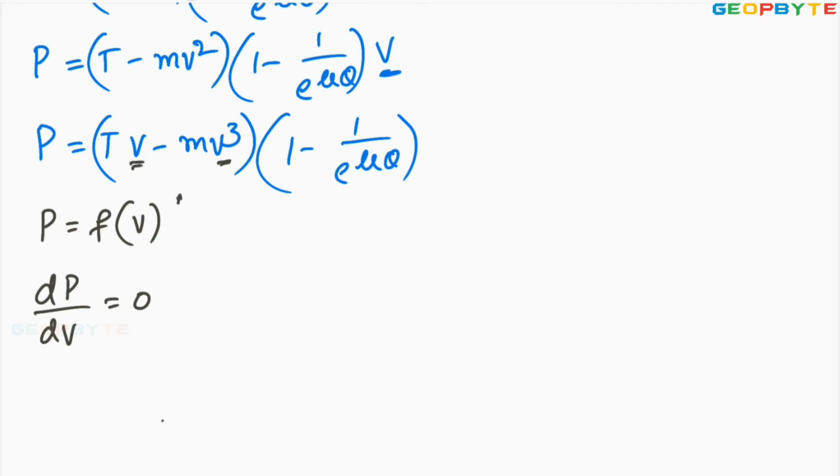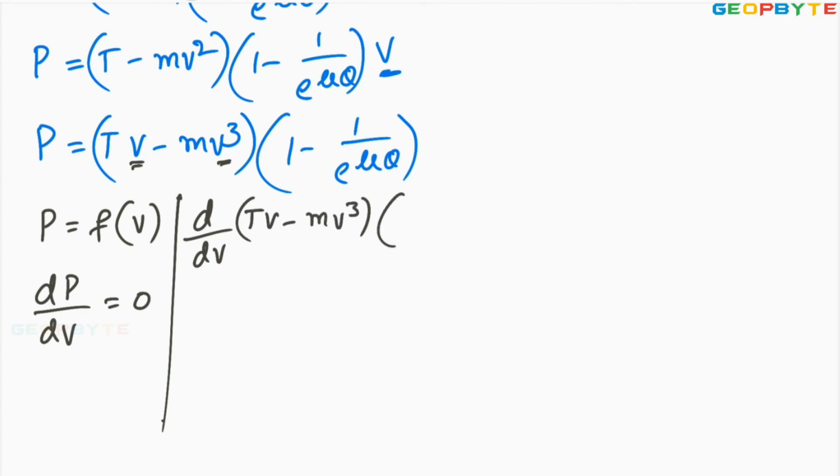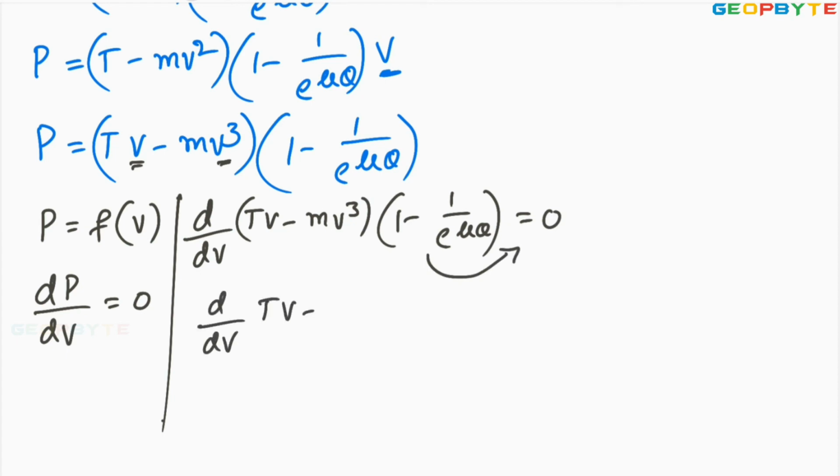Let us do that part. d by dv of Tv minus mv cube into 1 minus 1 by e power mu theta equals 0. You bring this term to the other side, which becomes 0. Finally, d by dv of Tv minus mv cube.